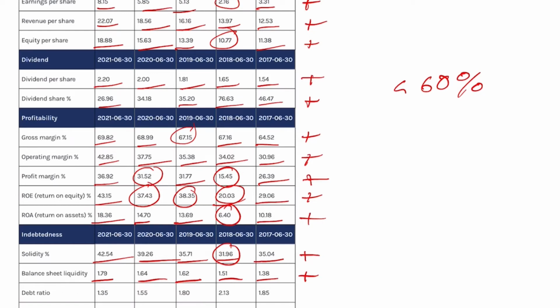Debt ratio went from 1.85 down to 1.35, and the numbers have been falling every year. I like it. So this tells us that in 2021 they had a debt ratio of 1.35. That means the company had 1.35 times more debt than equity, and seeing that the number is getting lower and lower, that is a plus.